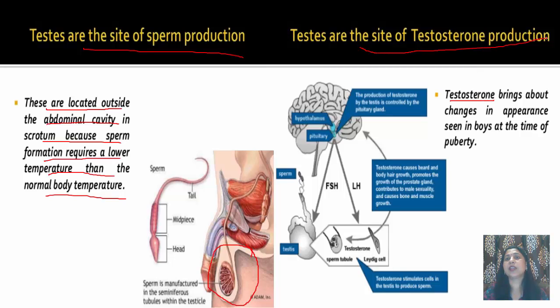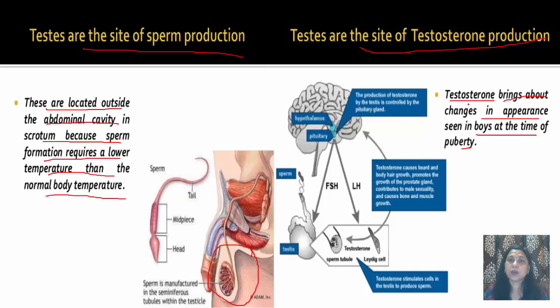That is, testes are the site of testosterone production, and this testosterone brings about the changes in appearance seen in boys at the time of puberty. Means the growth of facial hair, the mustache and the beard, the cracking of the voice, enlargement of the penis, and the pubic hairs. All these changes are brought about by this hormone known as testosterone.